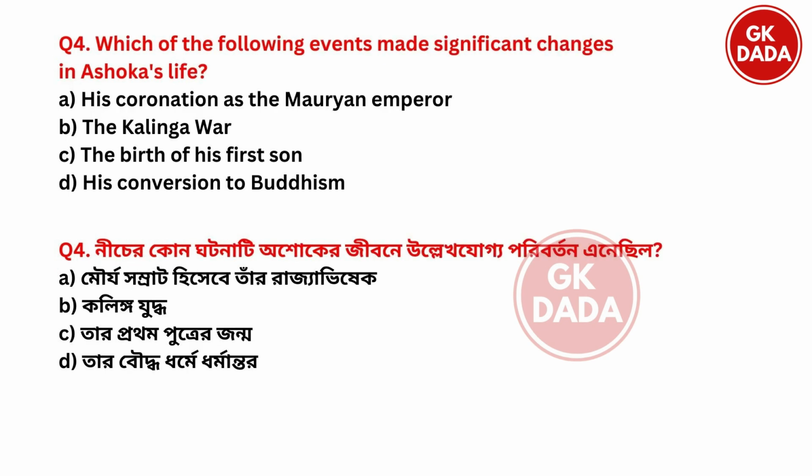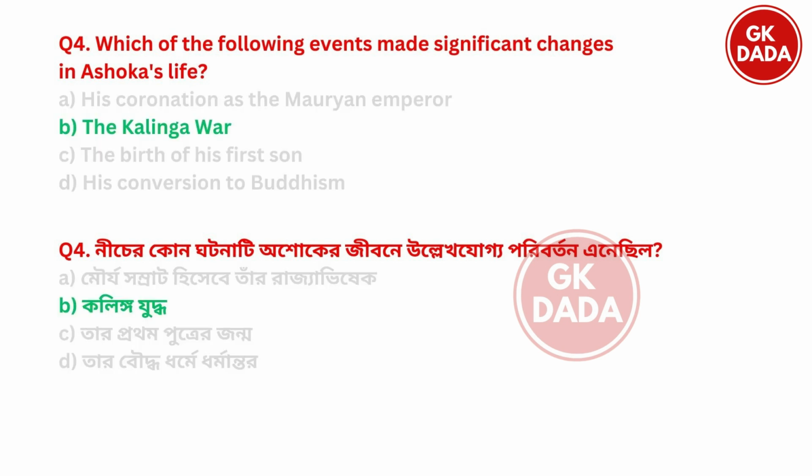Next. Which of the following events made significant changes in Ashoka's life? So what was that event? Option A his coronation as the Mauryan Emperor, option B the Kalinga War, option C the birth of his first son, option D his conversion to Buddhism. So that significant event was option B, the Kalinga War.